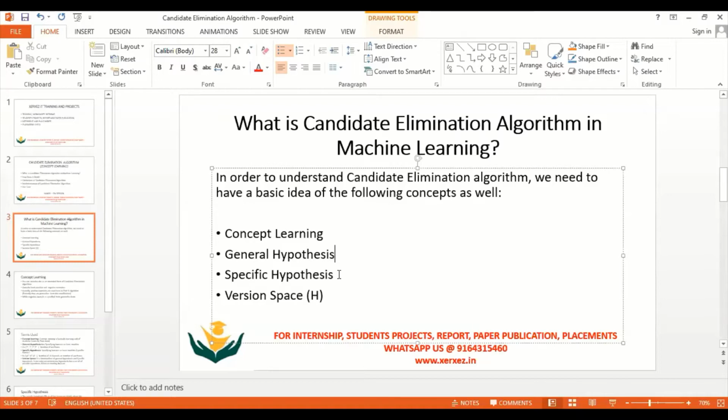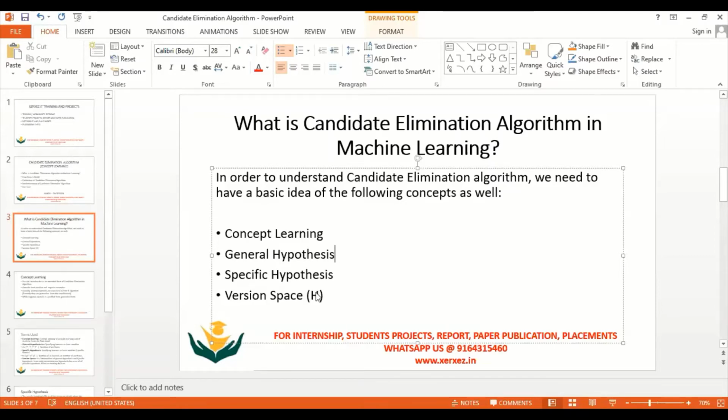Now what happens when you have two hypotheses? It will generate a boundary for the specific hypothesis as well as a boundary for the general hypothesis. The space which comes in between the specific hypothesis and the general hypothesis will be considered the version space, and the tracing should take place in between the general and the specific hypothesis.